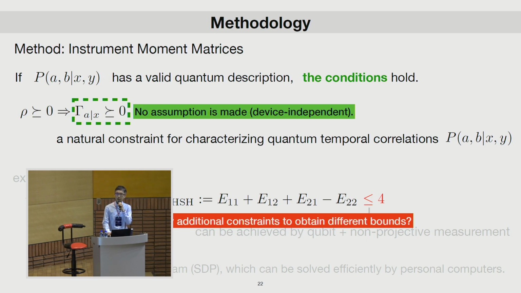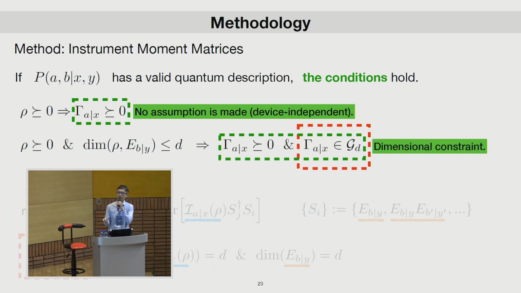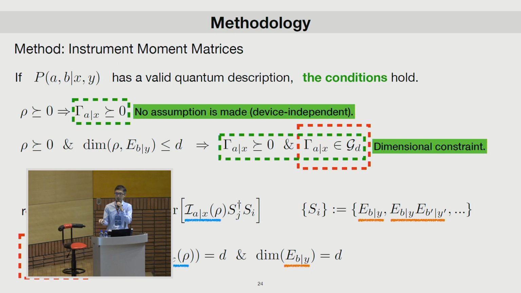The second constraint we are considering is the dimensional constraint. Here we impose dimensional constraints on the underlying states and the measurements involved. We ask that the upper bound of the dimension is D. If this is the case, then this implies that not only does the instrument moment matrix have to be positive semi-definite, but also this gamma has to belong to the set G_D.